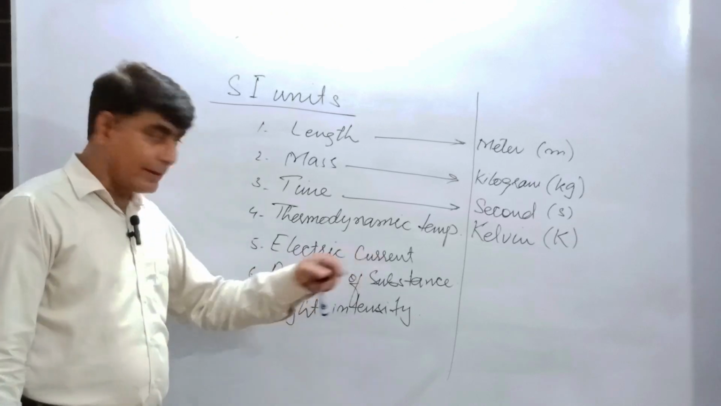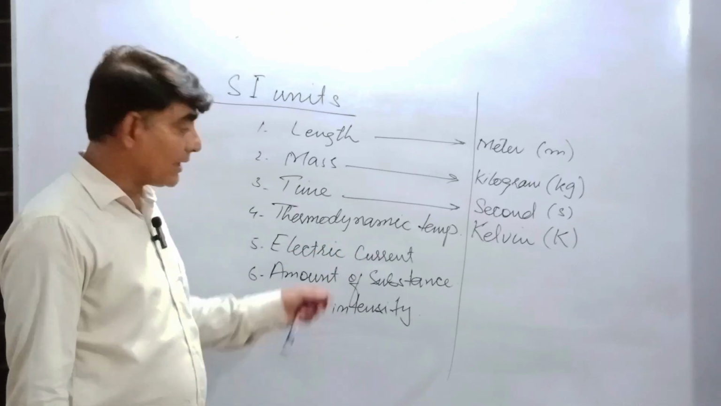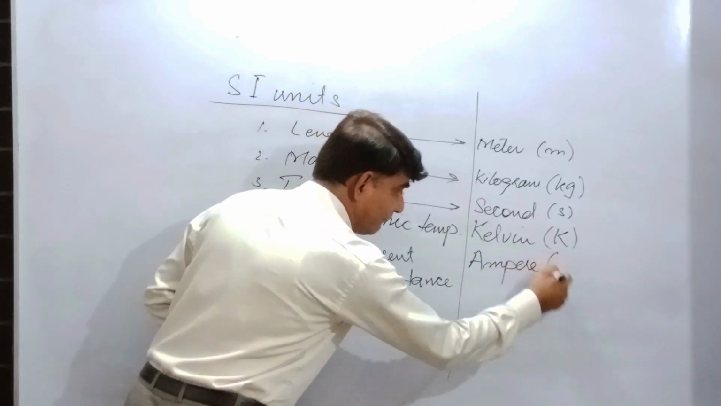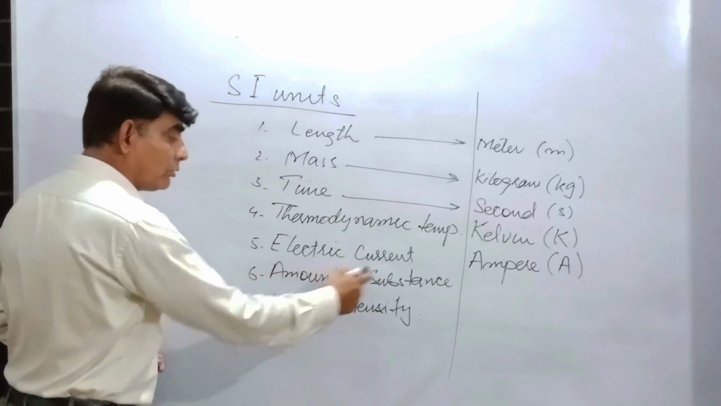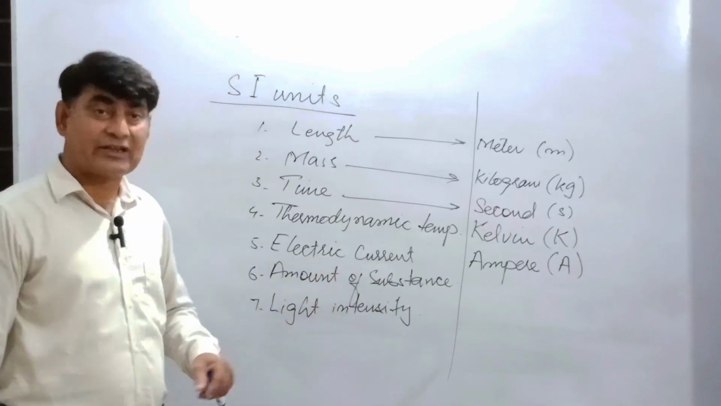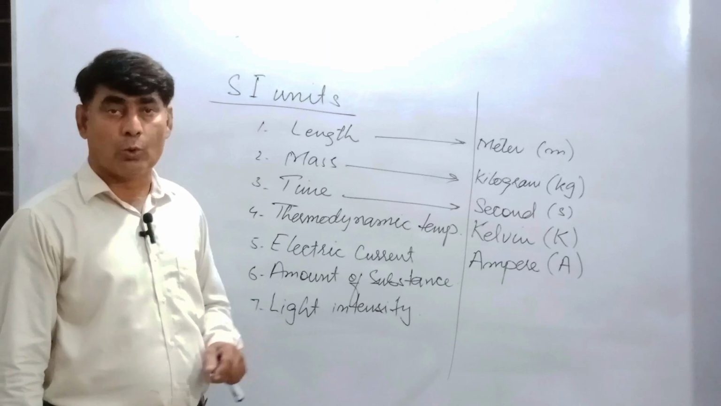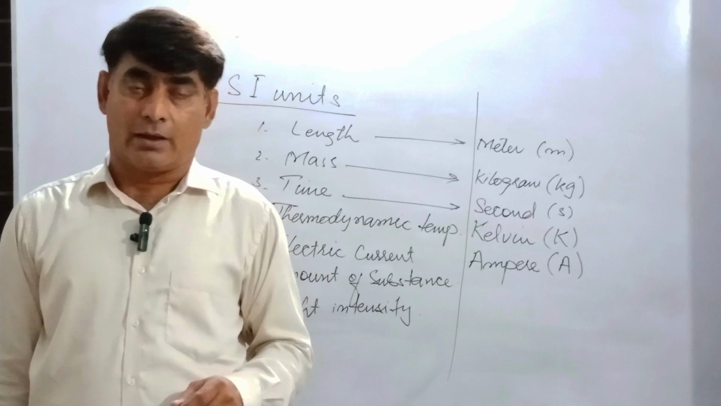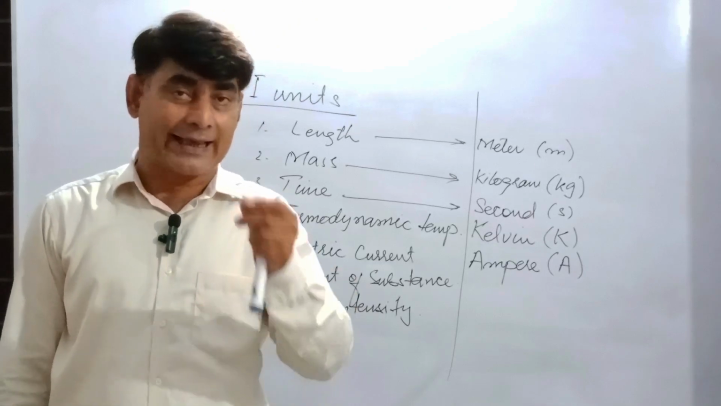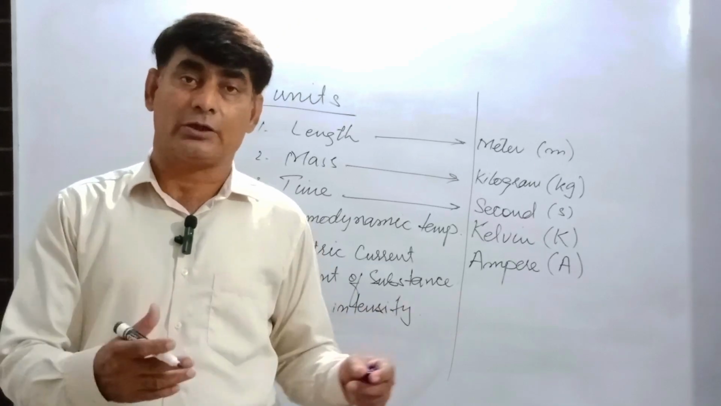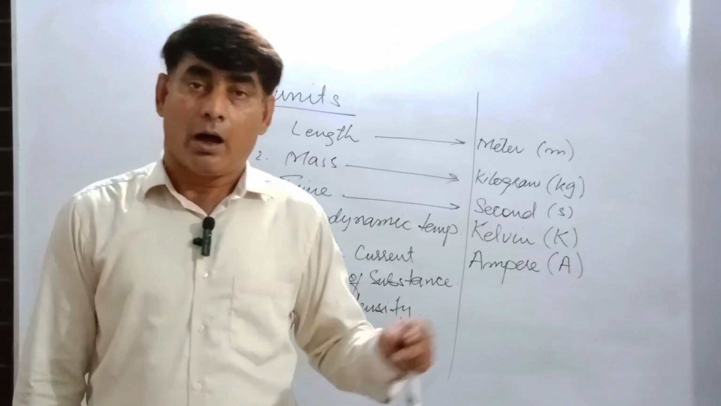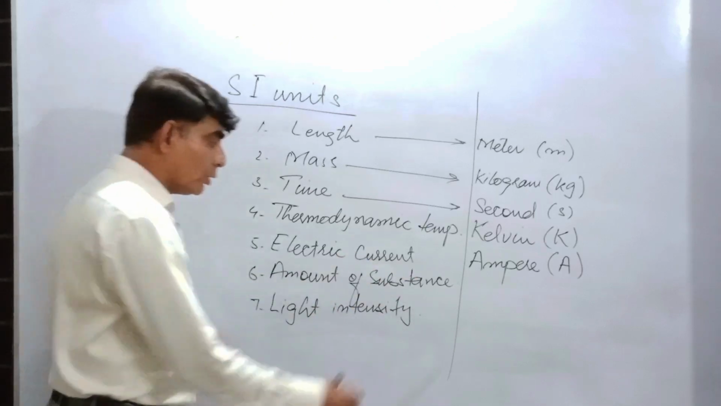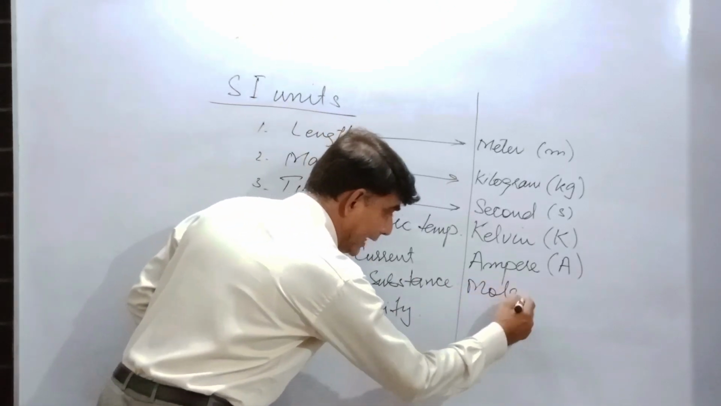Now electric current, the unit for electric current is ampere, and we use capital A for it. For the amount of substance we use mole, M-O-L-E. Mole is something that we use in a relation generated by Avogadro. There is a direct relation between volume and amount of substance.